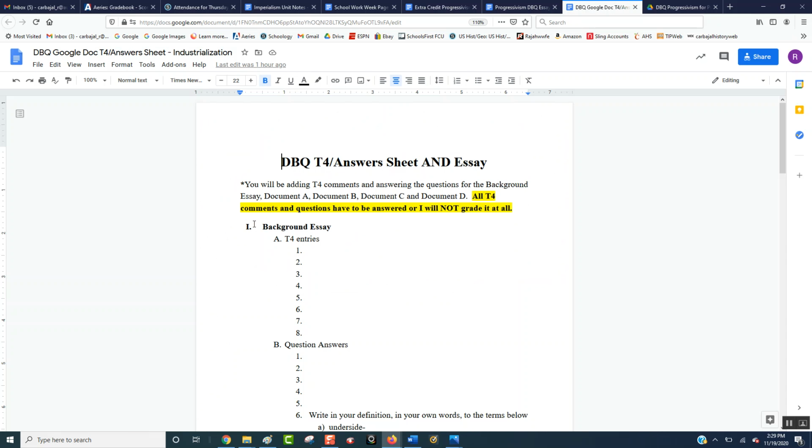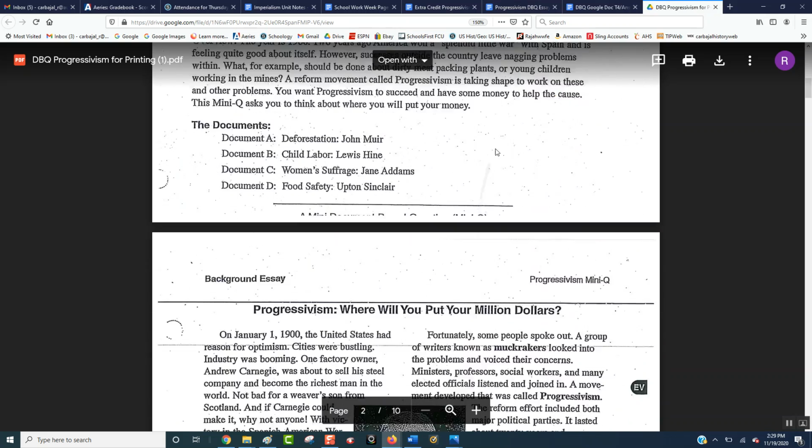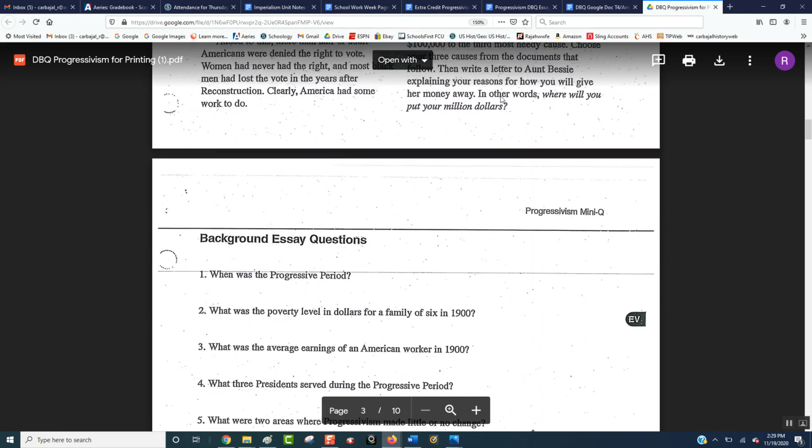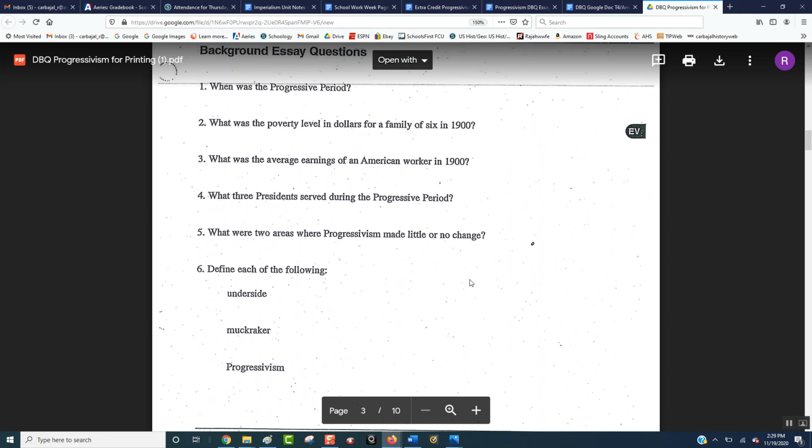So as you go here, you will be adding your T4 comments and answering the questions for the background essay, document A, B, C, and D. All T4 comments and questions have to be answered, or I will not grade it. So if I see blanks, I'm just not going to grade it. This is for extra credit. You've got to put the full effort in. So for the background essay, which is right here, you need 8 T4 comments and then answer the 6 questions. As you see on the next page, there are 6 pages here.